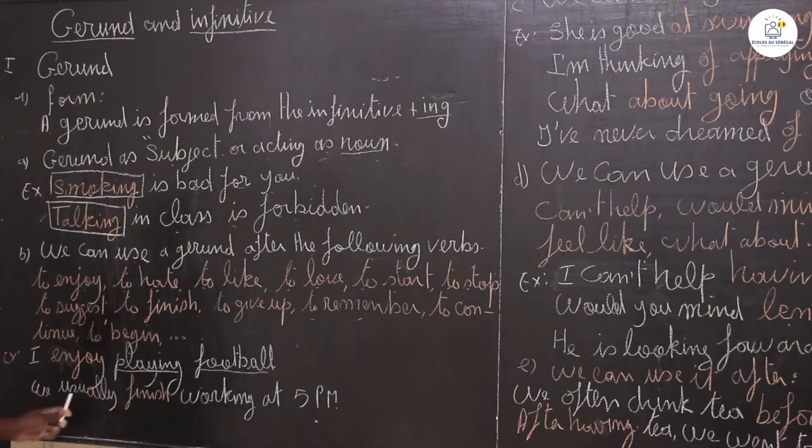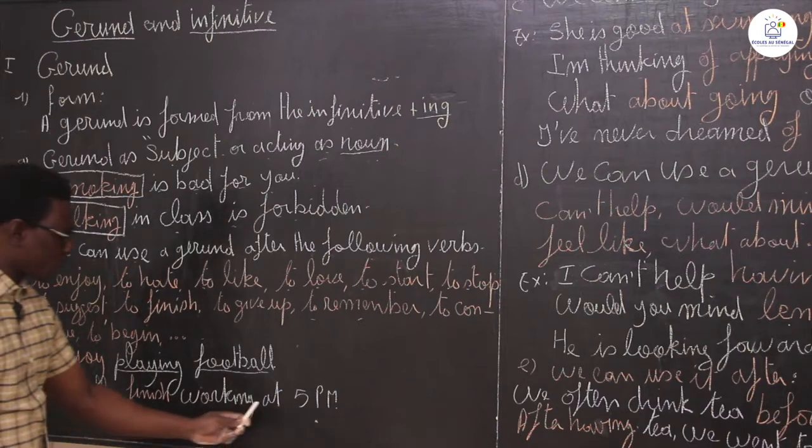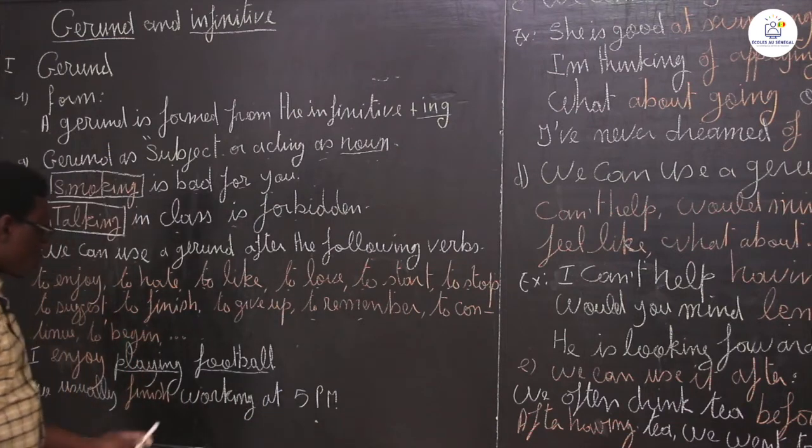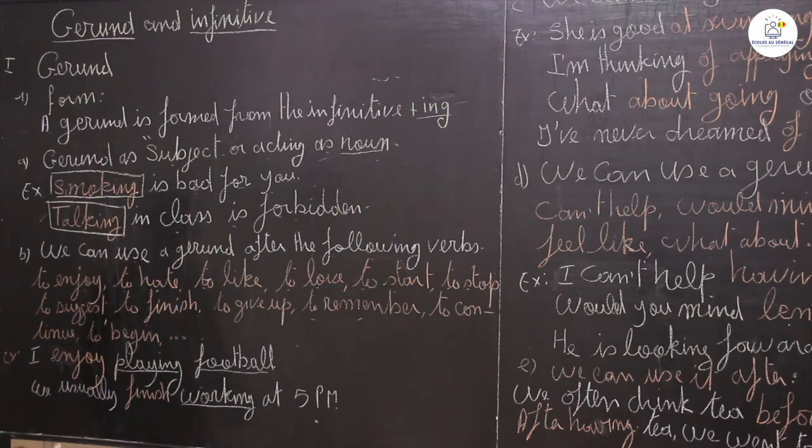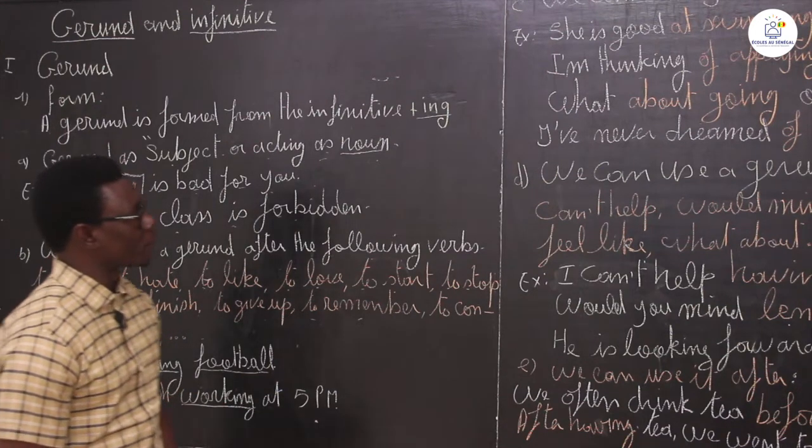We usually finish working at 5 p.m. Working here is a gerund. So we have enjoy plus gerund playing and finish plus gerund working.